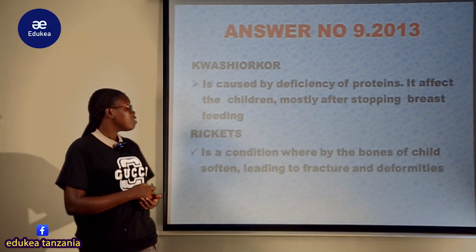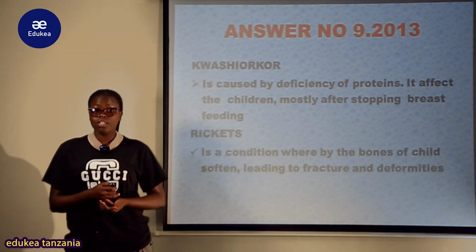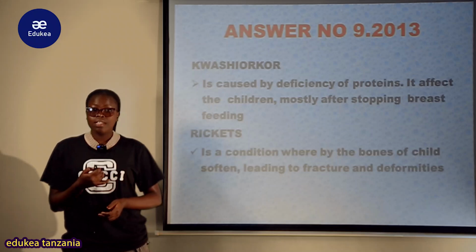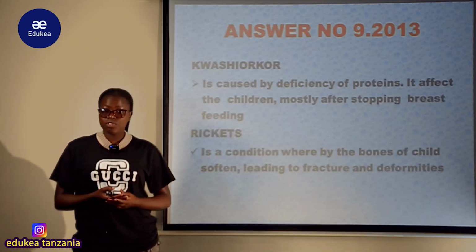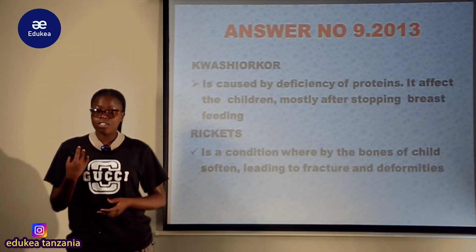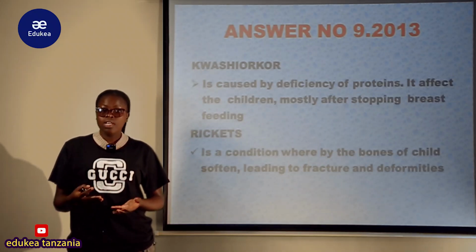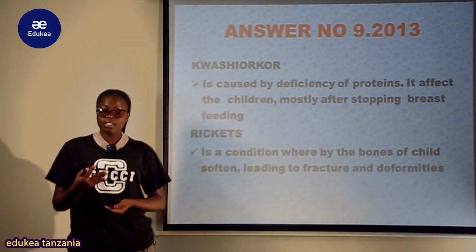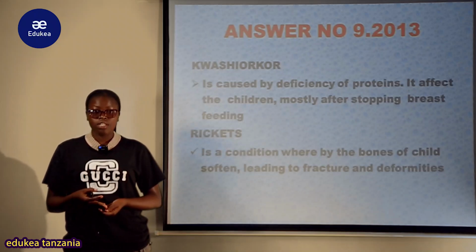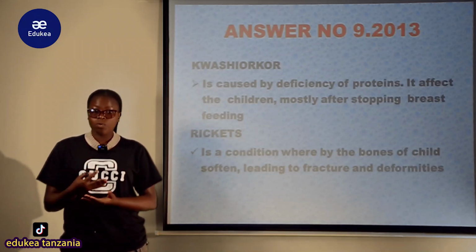Tukizungumzia kwashiorkor, this is a malnutrition, this is a deficiency that occurs when a person fails to get food rich in protein. So the main cause of kwashiorkor is when a baby fails to get food that is rich in protein. Inapelekea mtoto kuweza kuugua utapiamlo.